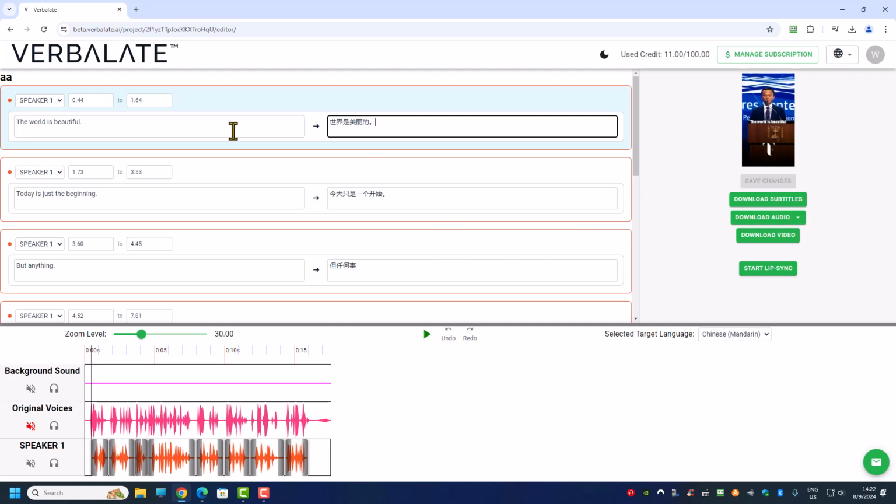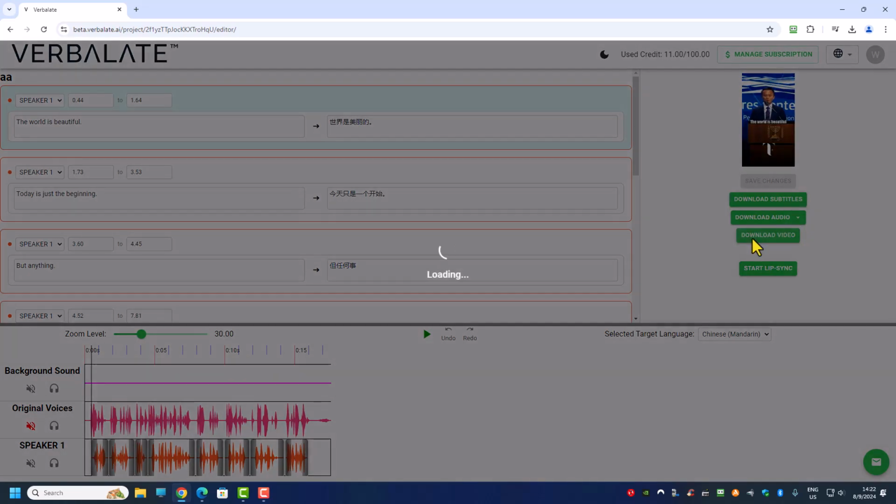But for now, I think the translation, actually for Verbalate AI and HeyGen, is pretty good. I would say it is close to 95 to 98%. But for CapCut, it is not as good. So with that, I will just download the video. But one thing about Verbalate is that you can't do a lot of editing over here.